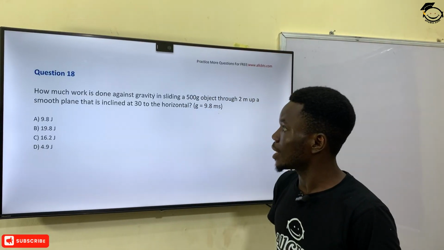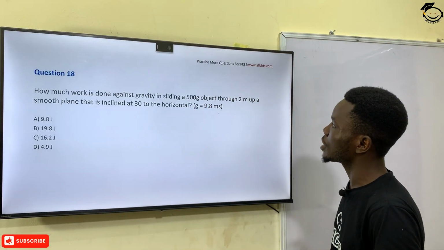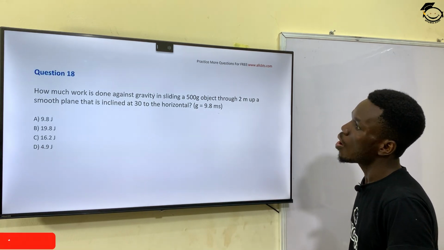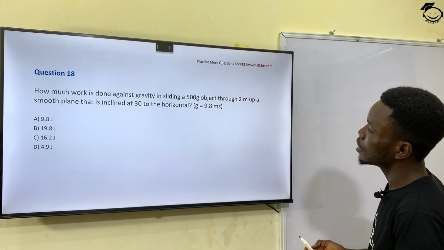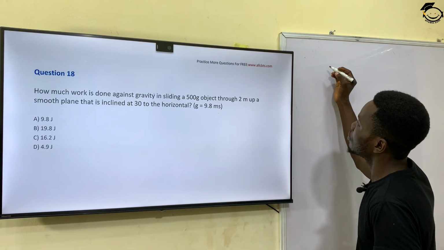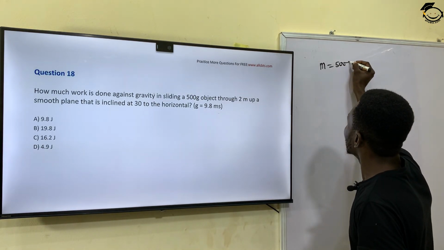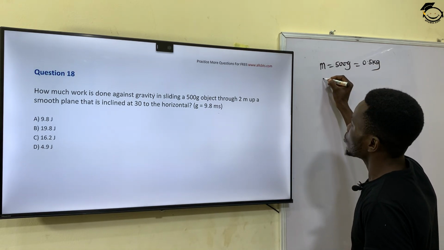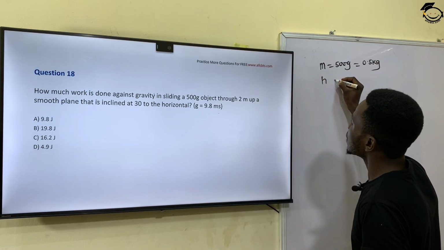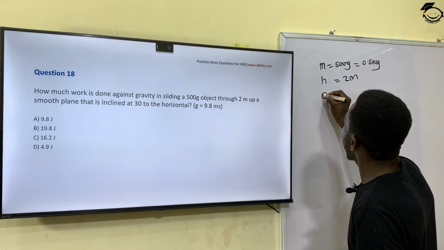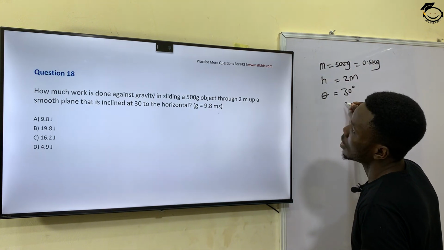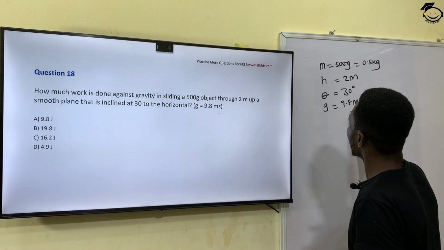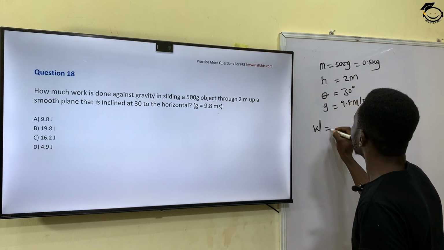The next question, question number 18, says, how much work is done against gravity in sliding a 500-gram object through 2 meters up a smooth plane that is inclined at 30 degrees to the horizontal? So we are given the mass as 500 gram, which is equivalent to 0.5 kilogram, through a distance, which is same as height, of 2 meters, and we have our angle of inclination as 30 degrees. So we have g as 9.8 meter per second squared, and we know that the work done in an inclined plane is equal to